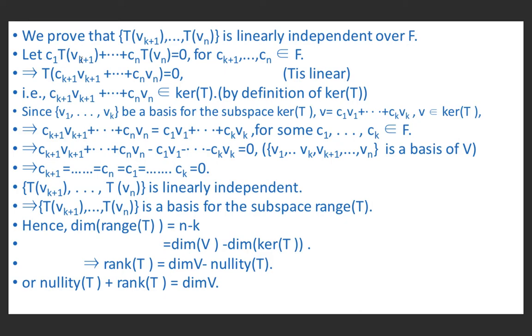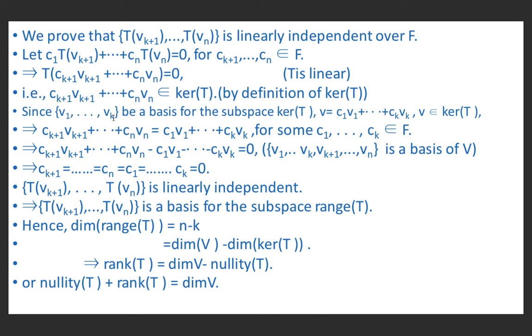Let c(k plus 1) Tv(k plus 1) plus ... plus cn Tvn equal 0, for c(k plus 1), up to cn belonging to F. Therefore, T of c(k plus 1) v(k plus 1) plus ... plus cn vn equals 0, because T is linear and it preserves scalar multiplication. This implies, because the image of T under this vector is 0, that c(k plus 1) v(k plus 1) plus ... plus cn vn belongs to kernel of T, by definition of kernel of T.